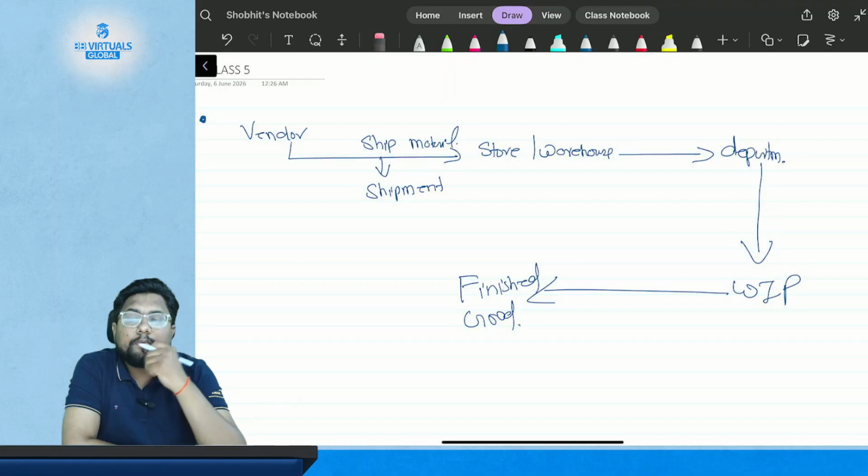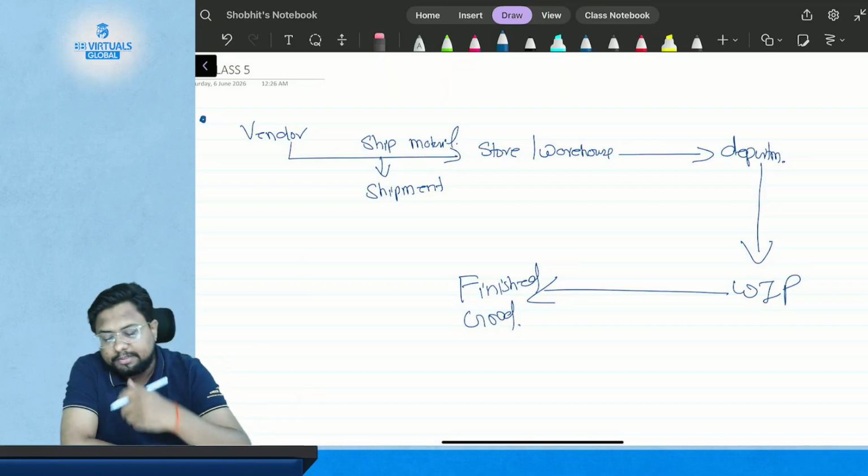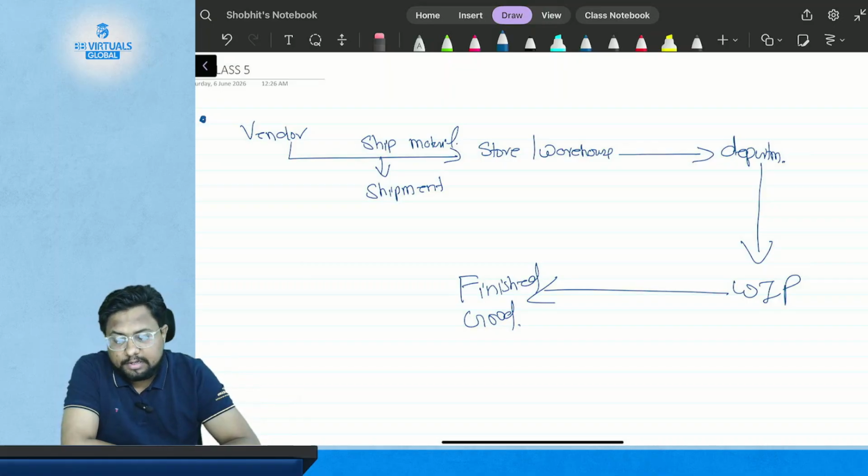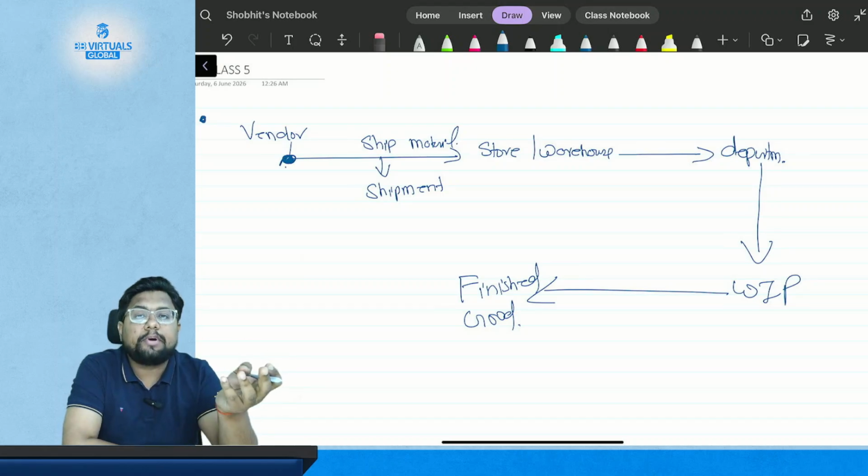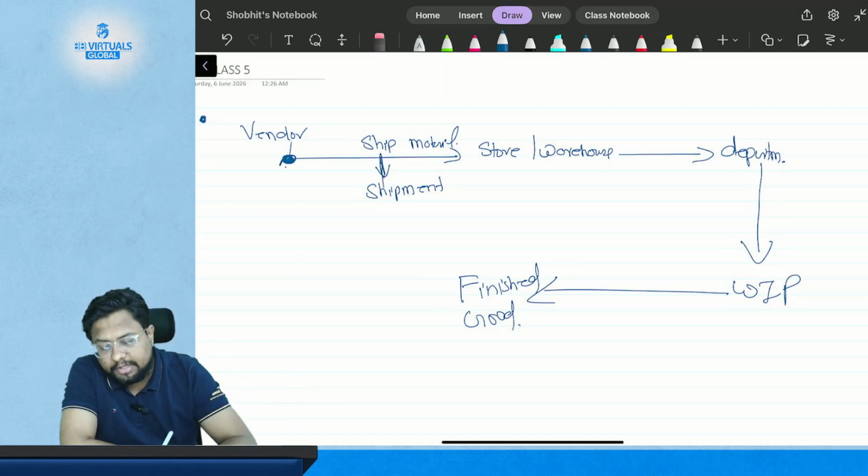Now what is an inventory control system? The inventory control system is knowing where your material actually is. When you order the material, you know the material currently lies with the vendor. Then when the vendor ships your material, you know that it is in shipment.